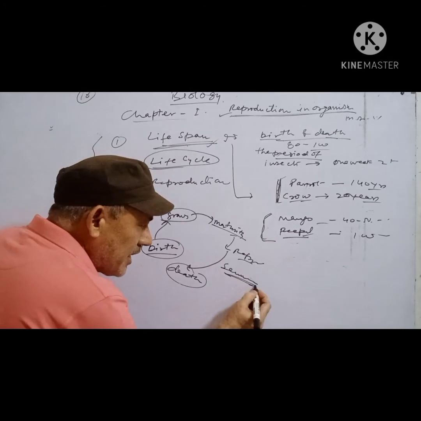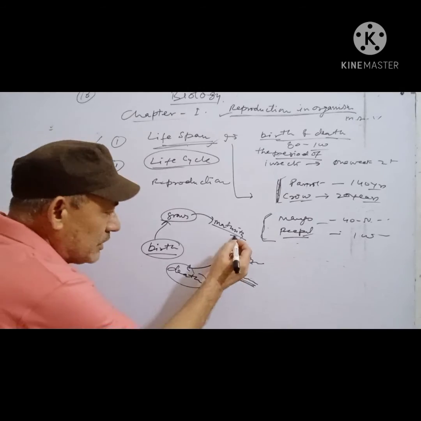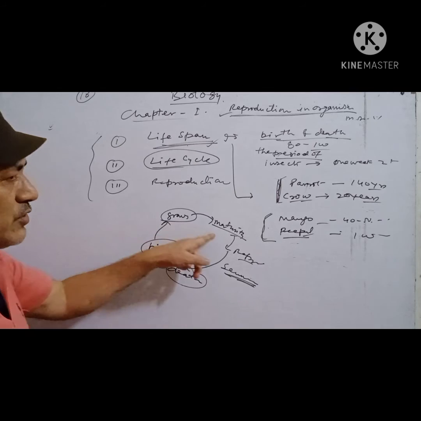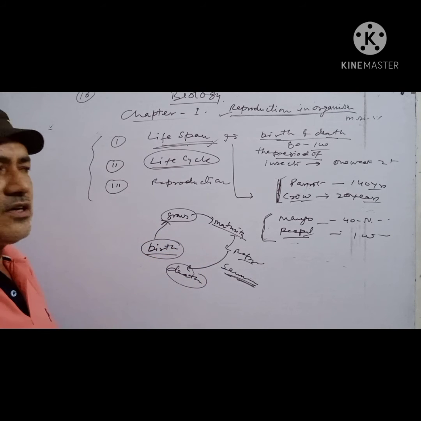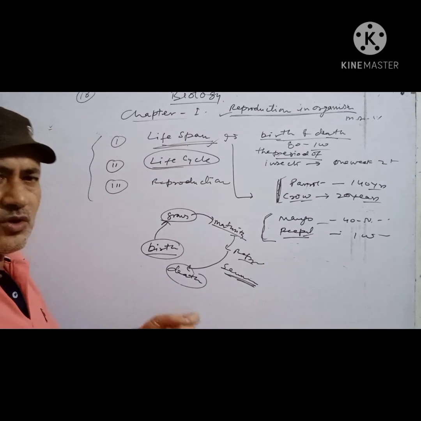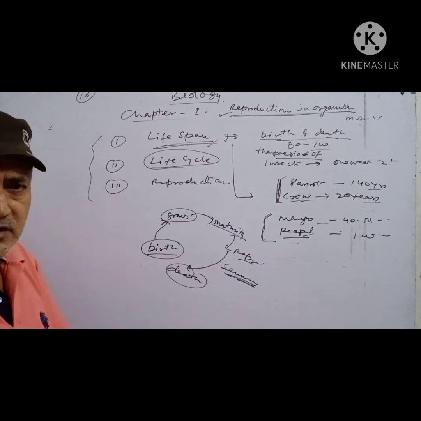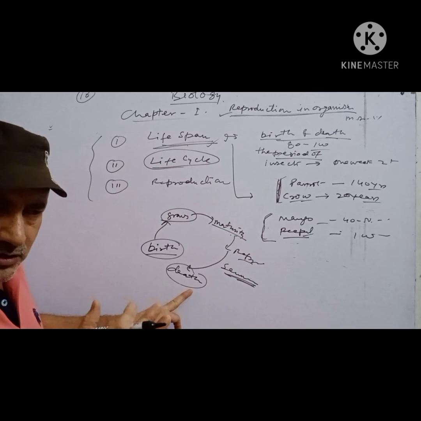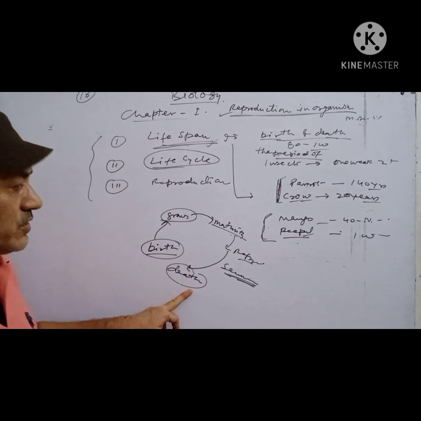Senescence is the period of life from maturity to death. Every organism after maturity degrades metabolic and physiological processes such as respiration, circulation, excretion, movement. So from maturity to death, there is a sequential degradation of anatomical and physiological processes.